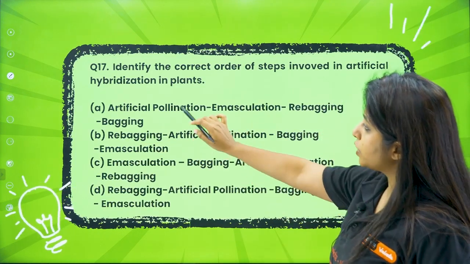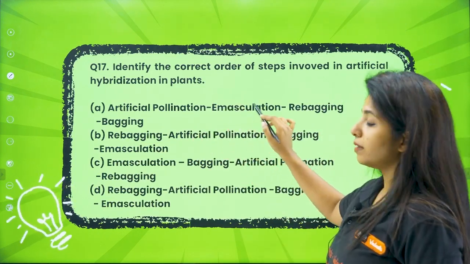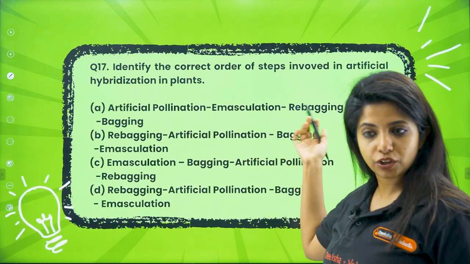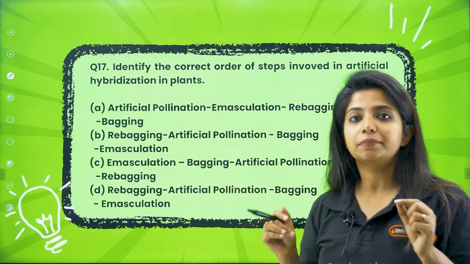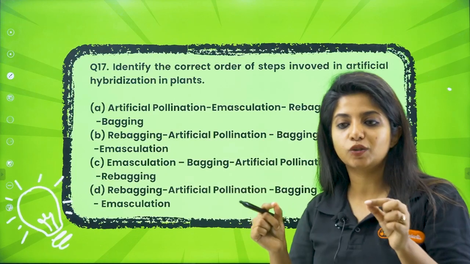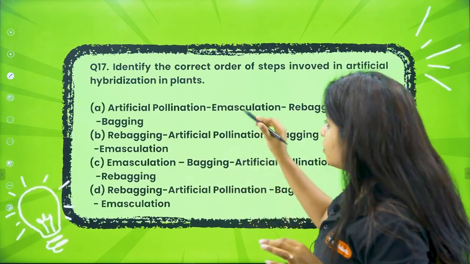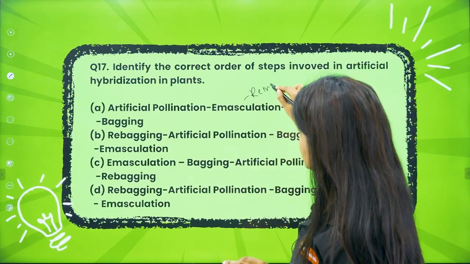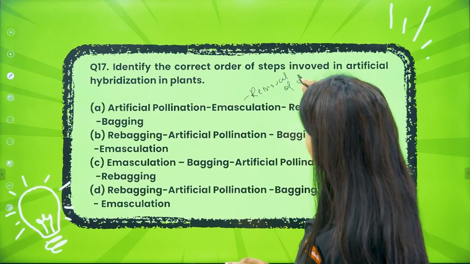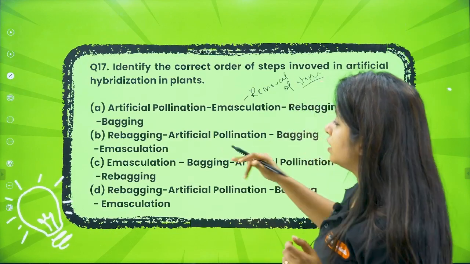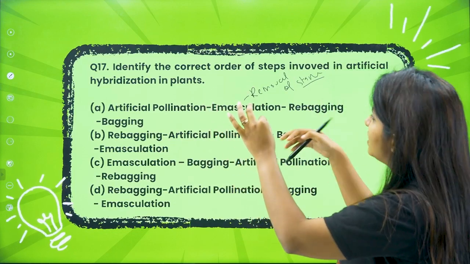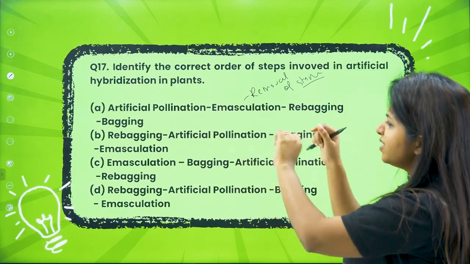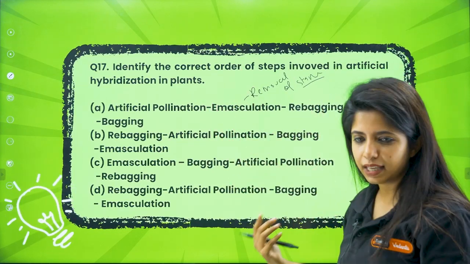So artificial pollination first, then emasculation. What do you mean by emasculation? Masculation, you know, masculine feature. Emasculation means you are removing that masculine feature. That means you are removing the anthers, basically you are removing the stamen. Removal of stamen is known as emasculation. So you only tell what will be the use of it. Artificial pollination, you are pollinating it. Okay, and then basically removing the stamens and then rebagging, and bagging does not make any sense, right?